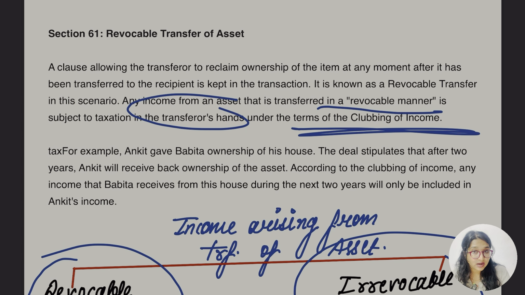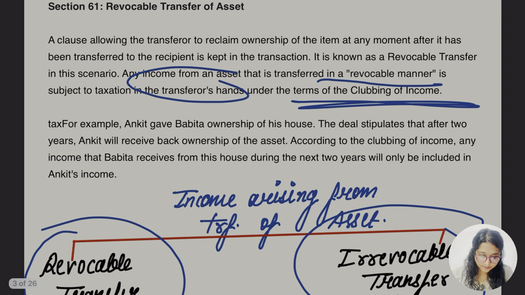To in the hand of transferor, right? It's going to be taxable in hand of transferor. Okay, so hope this is clear now. Yes, let's take another example.